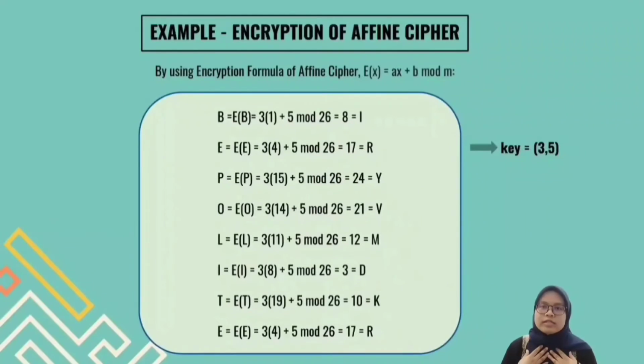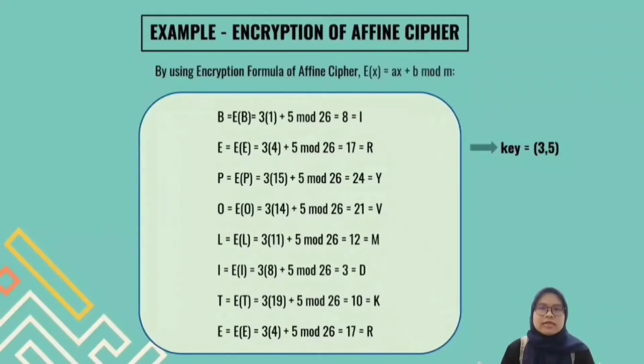Now, I will explain the example of affine cipher. Firstly, for the encryption example, we use the encryption formula of affine cipher, which is E(x) equals Ax plus B mod M. First, we insert the key, which is 3 and 5, in the equation, so that we will get E(x) equals 3x plus 5 mod 26. Now, let's see the example.